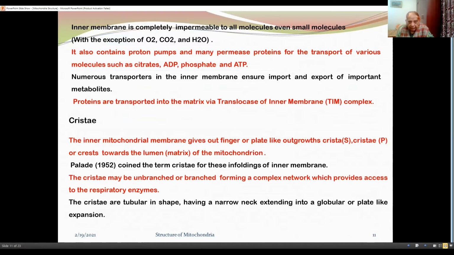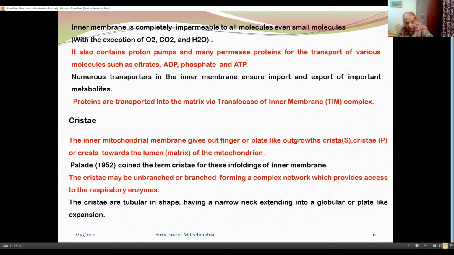It also contains protein pumps and many permease proteins for the transport of various molecules such as citrates, ADP, phosphate, and ATP. Numerous transporters in the inner membrane ensure import and export of important metabolites. Proteins are transported to the matrix via translocase of inner membrane, TIM complex.